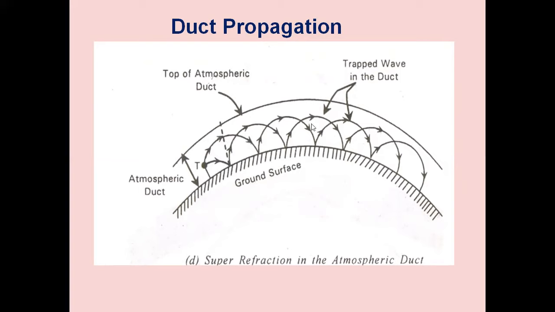So a duct is formed very near to the surface of the earth, and then the frequency is suitable for reflections within the duct we are making use of, and they will be refracted, striking the ground, again passing through the duct, then refracted, and so on. The waves will be transmitting through the duct like water flowing through a water pipe. These electromagnetic waves are guided towards the duct. Duct will act as a guiding medium for the electromagnetic waves which we are making use of for this particular